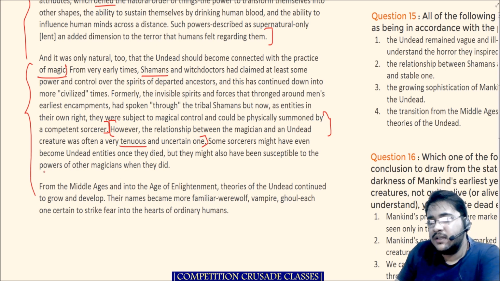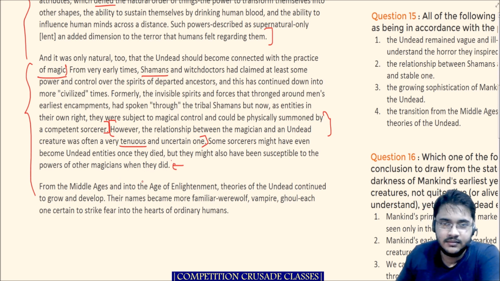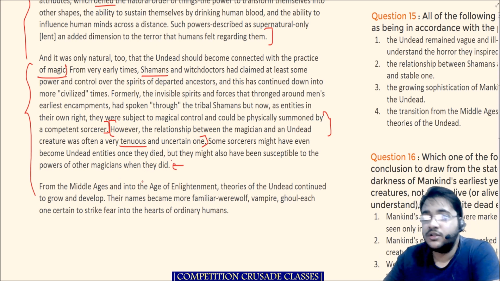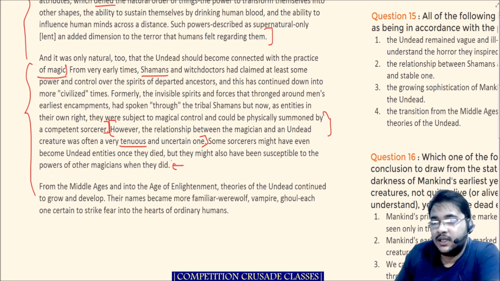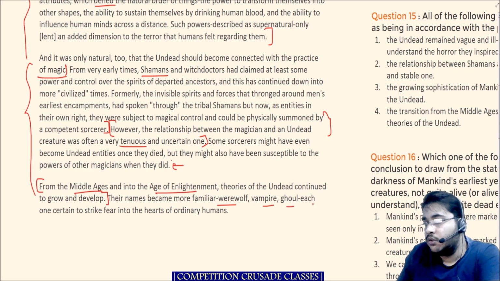Some sorcerers might have even become undead entities once they died, but they might have also been susceptible to the power of other magicians when they did. So some shamans or sorcerers, when they die, can also become undead. Interesting. From the Middle Ages into the Age of Enlightenment, theories of the undead continued to grow and develop. So basically the theories are only growing and developing from the Middle Ages into the Age of Enlightenment. Their names become more familiar: werewolf, vampire, ghoul, each one certain to strike fear into the hearts of ordinary humans. All right.